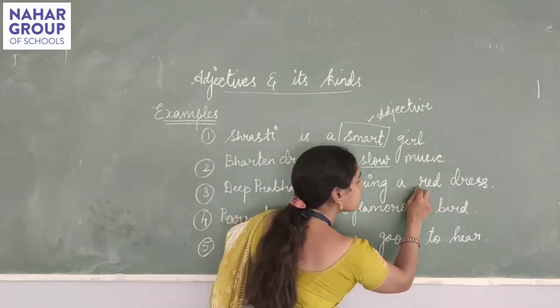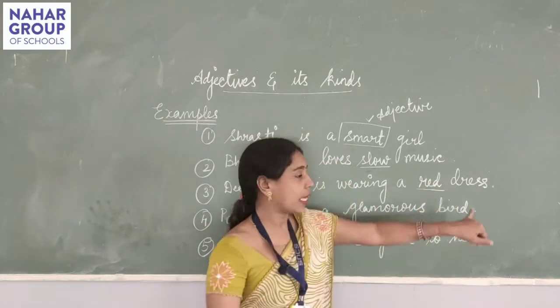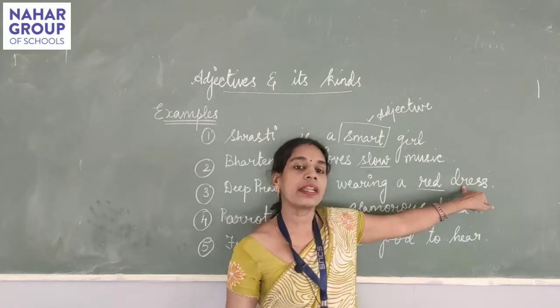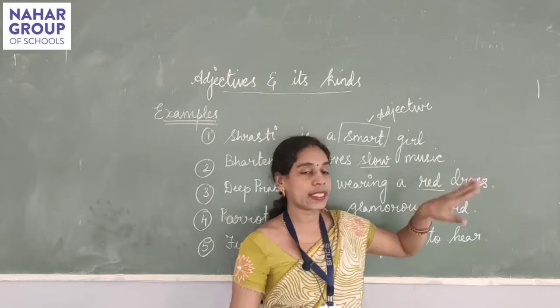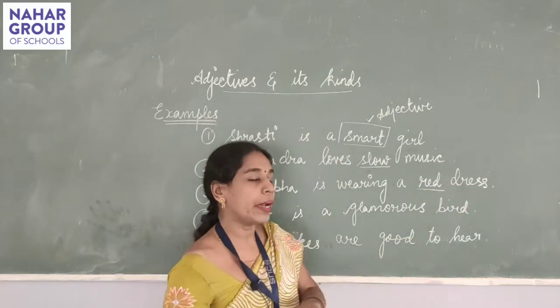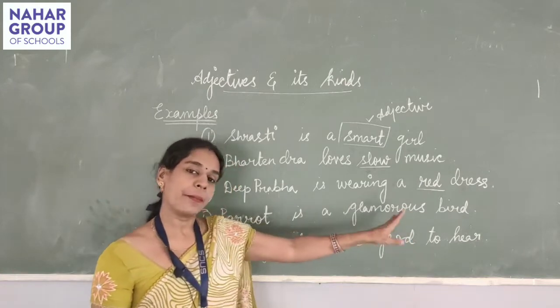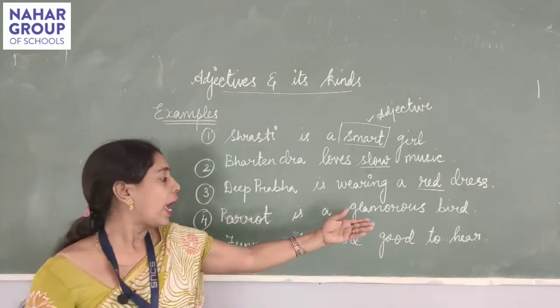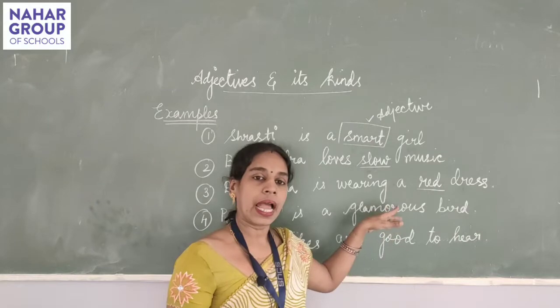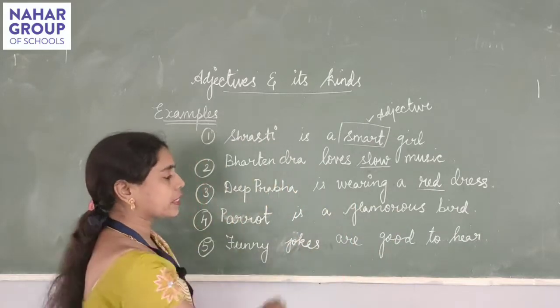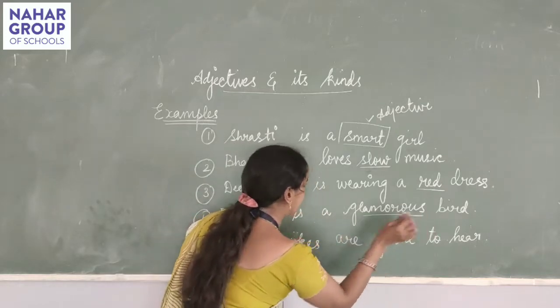Deep Prabha is wearing a red dress. Now, here red is the adjective because this red is describing the dress. Dress is also right, but when we say red colored dress, the dress has been defined even more better. So, red is the adjective. Parrot is a glamorous bird. Parrot is a bird, everyone knows. And when I say glamorous bird, I am just defining one extra quality of the parrot. So, glamorous is also adjective.